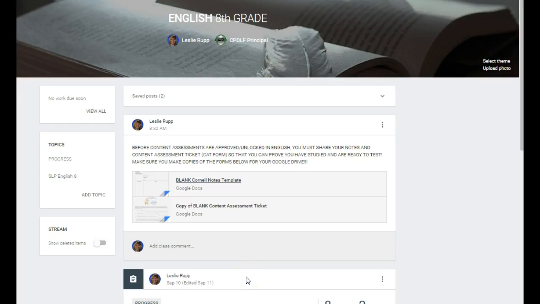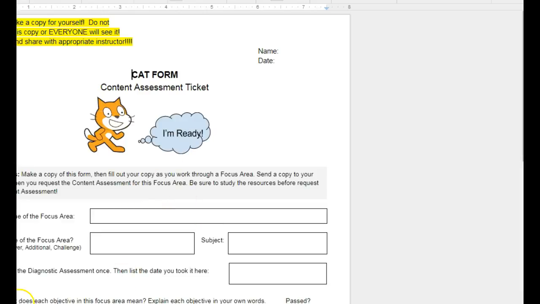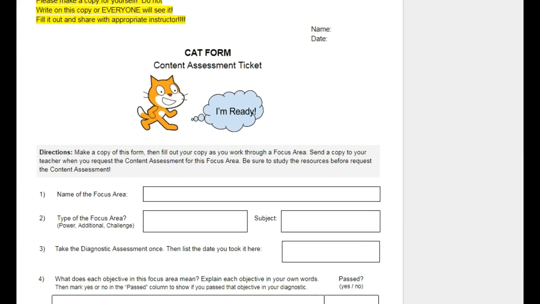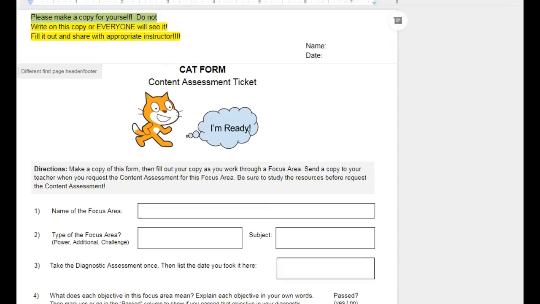Before that content assessment will be unlocked, you'll need a ticket to take it. That's where the CAT form comes in. The blank assessment. Again, you're going to be filling out this form. It's okay if you copy and paste, but you need to share it with your instructor.